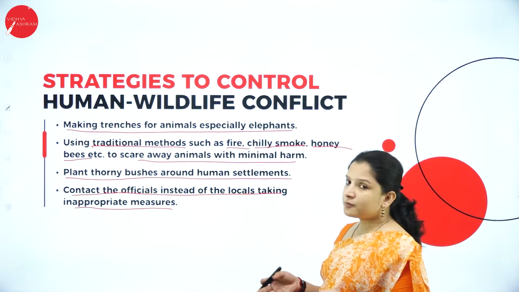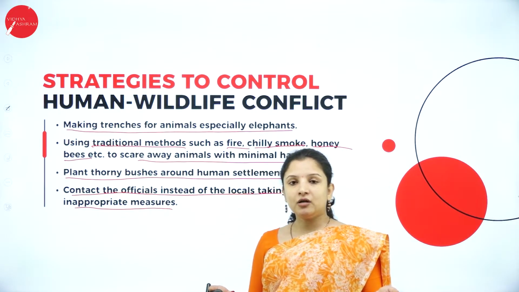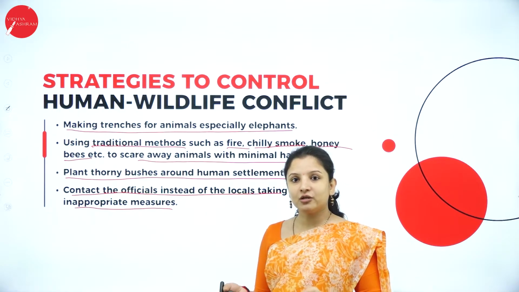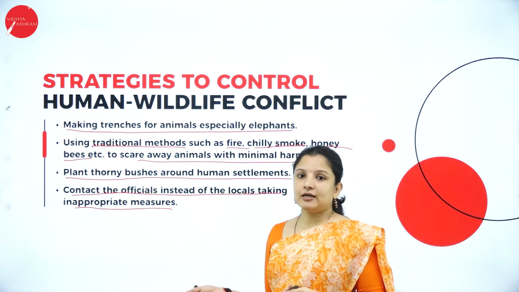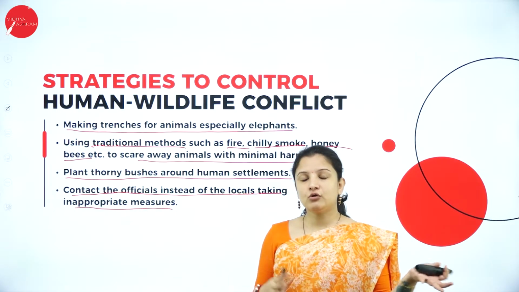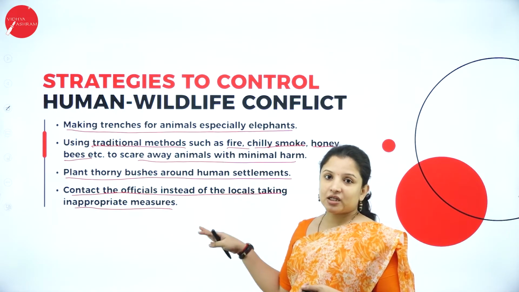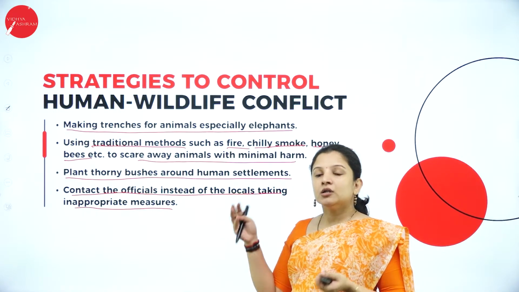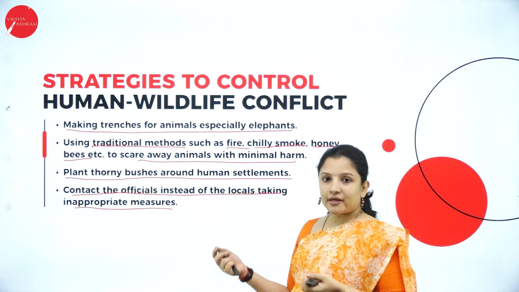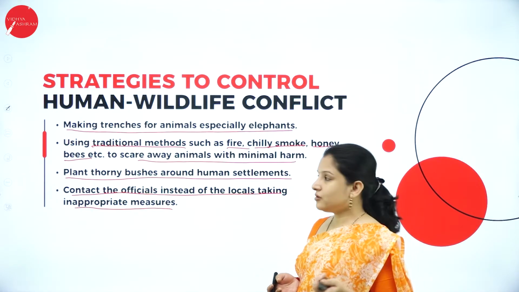So why should we adopt all these strategies, right? If you don't enter into the animal world, the animals will not enter into the human world. If you follow that, I think that itself is enough, wherein the animals will live on their own and the humans can live on their own. But still, we human beings are very greedy, wherein we always want to expand everything, so that we don't bother about the animals, and that is the time when all these strategies need to be put into action.